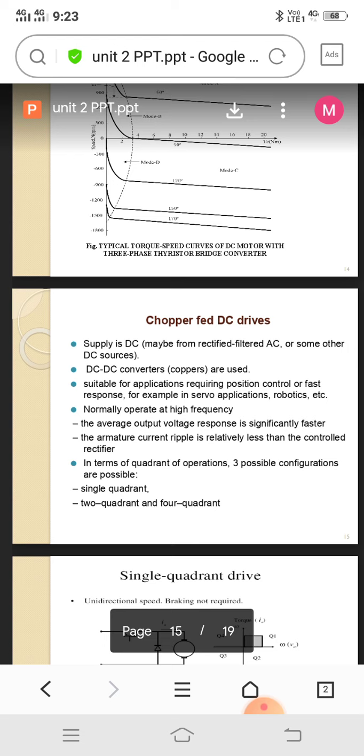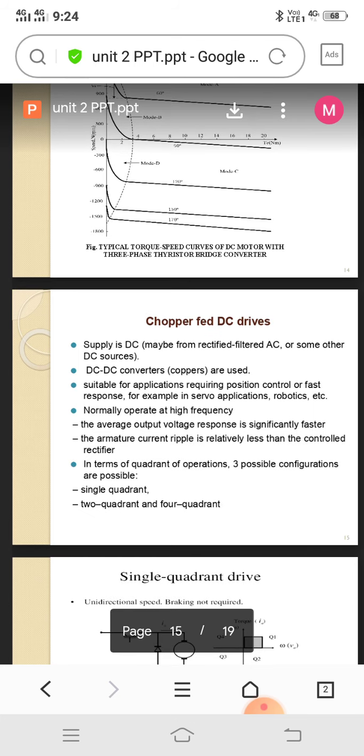For that purpose, we have to use this chopper switch for transforming lower voltage to higher voltage, or higher voltage to lower voltage. This is why step up and step down in place of transformers is used in DC motors. Okay, now we have to come to the point.